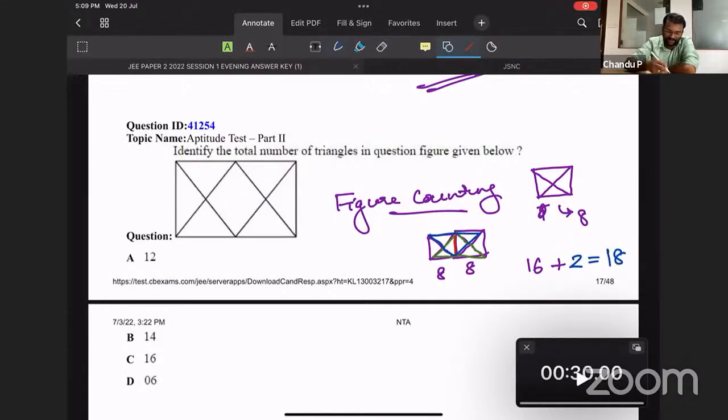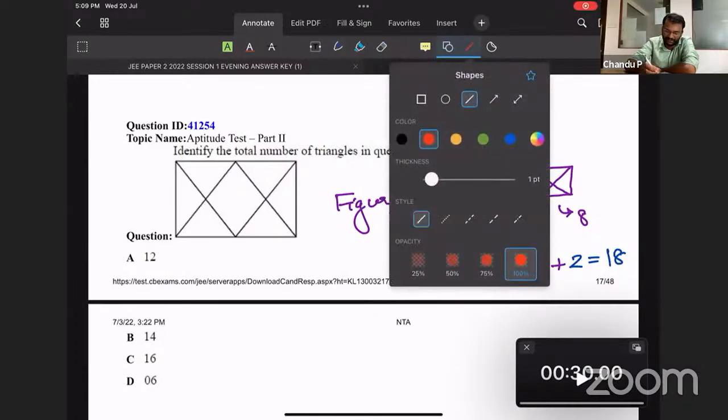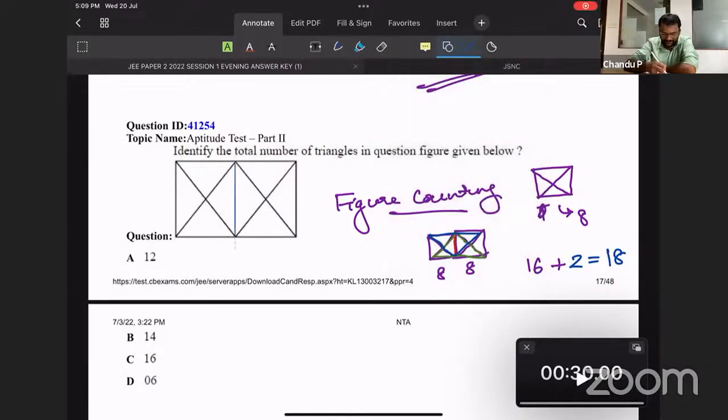So even in this question, if that blue line was present, then it may also have ended up at 18. Okay, and a question was asked in 2007 or somewhere, like this, with 18 as the answer. Then once they changed this question and asked how many triangles, this was an old question. So now they had changed